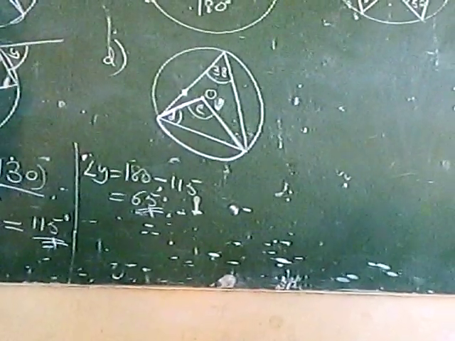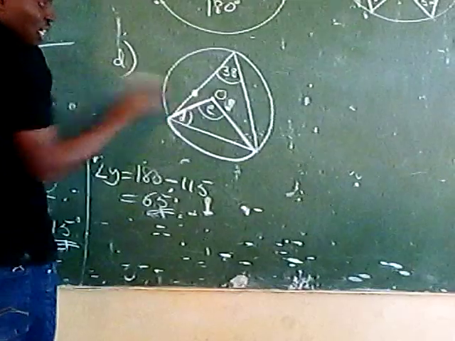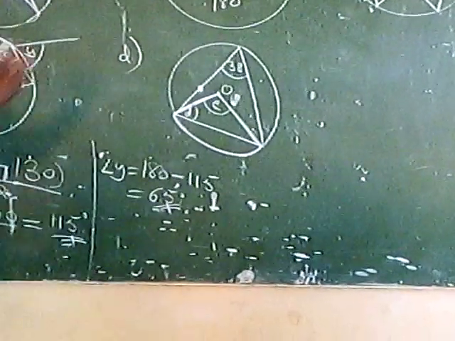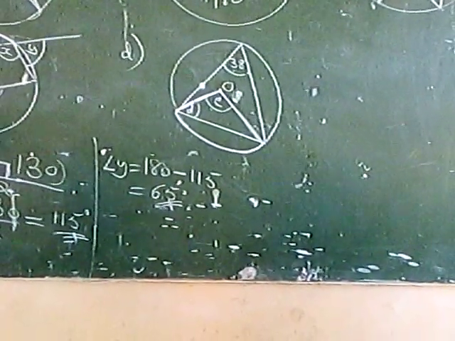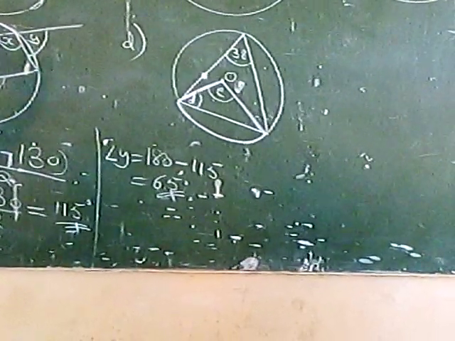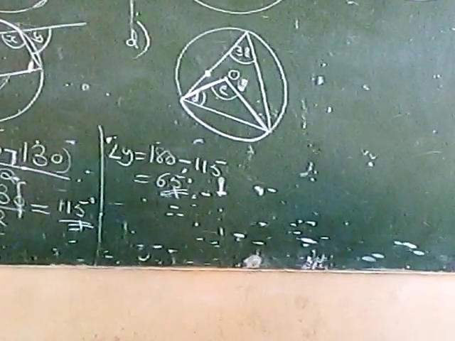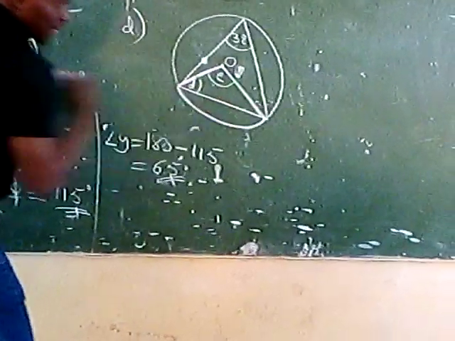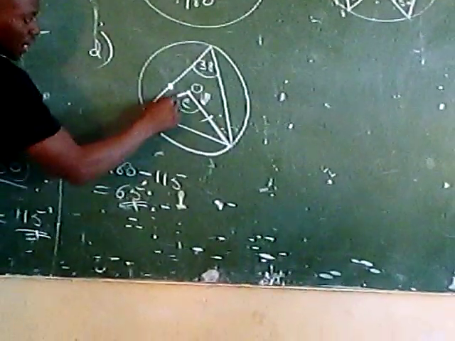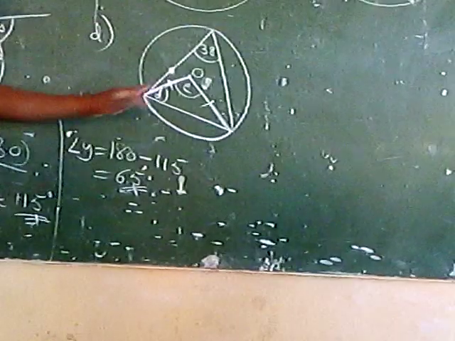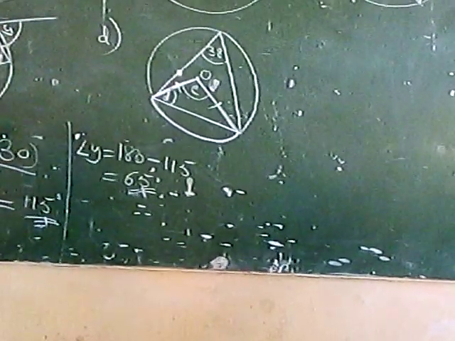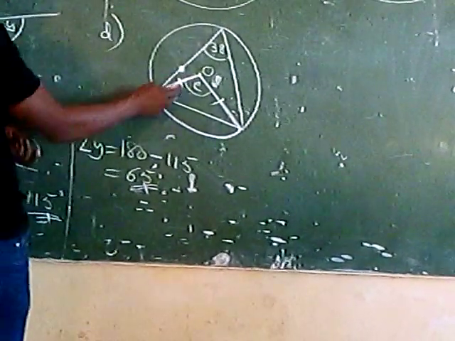Okay, now we are asked to find angle E and angle D. What we're able to see here is that apart from the sectors, we can see an isosceles triangle. This triangle is isosceles, meaning this side here and this side are equal because these are the two radii. Take note, so it will be very easy to find E and D.